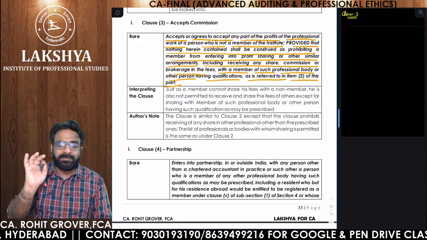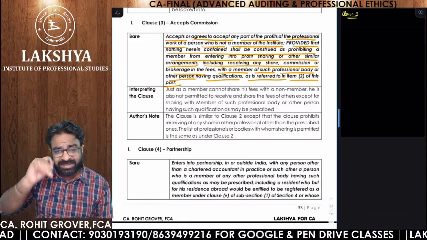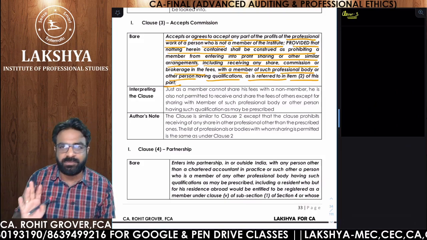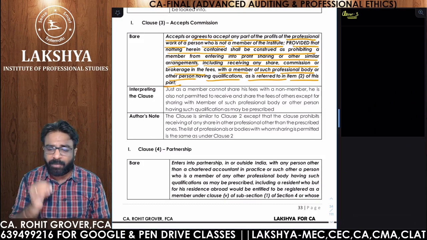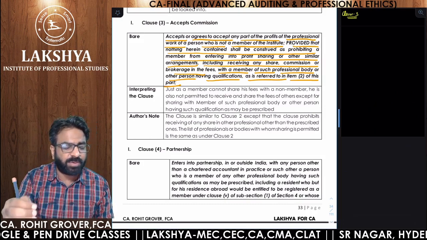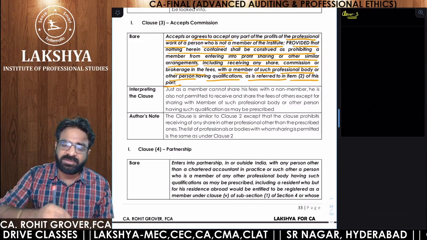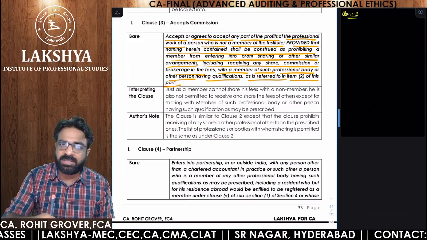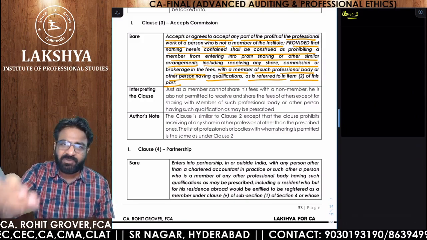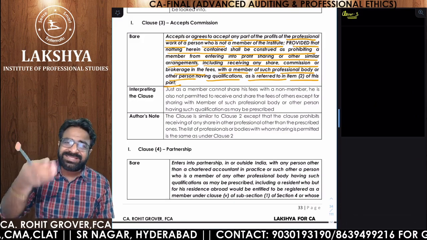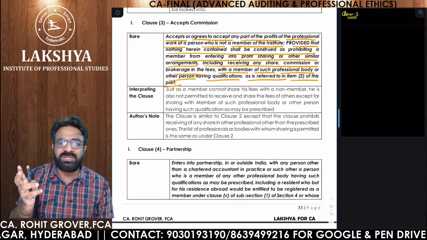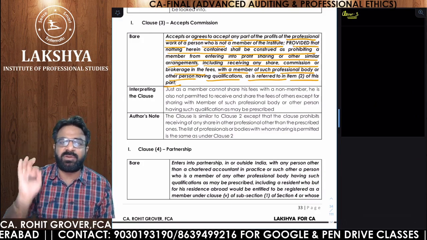Now remember one thing. You have to remember it as the opposite of clause number 2. Clause number 2 was about sharing your profits, brokerage and commission with persons other than the member, the partner, the retired partner, the legal representative, and the professional. Here, if you are accepting someone's profit who is other than the member or the professionals, then you are guilty under clause number 3.